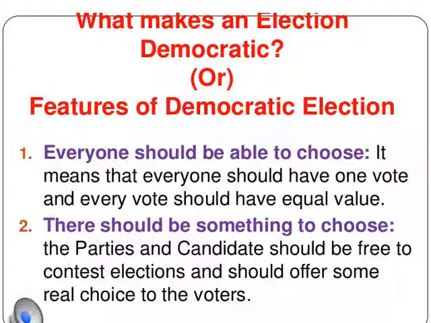So you have compared India and China. Here we have a fair choice of selecting a party, whereas in China they do not have a fair choice in an election. So this condition should be fulfilled in order to call it a democratic election, that the people should be free to contest the election and should offer some real choices to the voter. And here the people should be free to contest. That means people should not be forced by any party to vote only for such and such a party. You have your own choice. You will vote as per your choice. No one can force you to vote for any party. So even the person who is voting should be free and should have a free choice of parties.